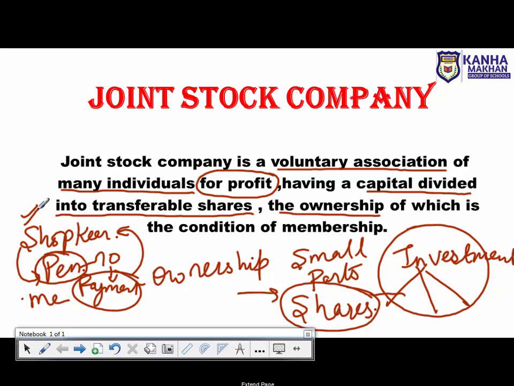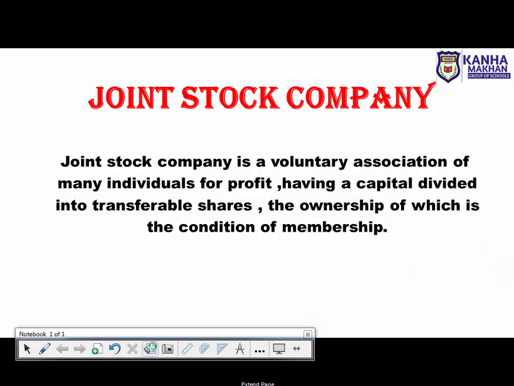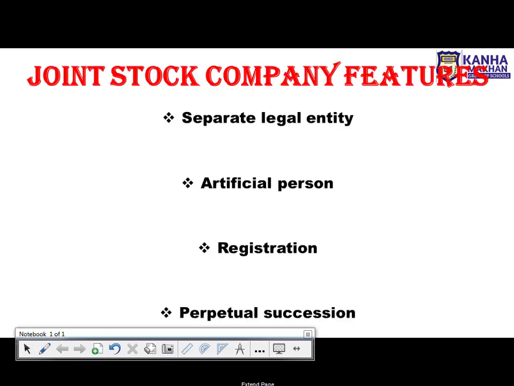ठीक वैसे ही अगर आपको शेयर की ओनरशिप चाहिए तो you have to purchase this share. You have to buy or purchase this share. ठीक है? As soon as you buy or purchase this share, you become the owner of this share. And to become an owner is actually the condition of a member. अगर कंपनी में मेंबर बनना है तो आपको शेयर परचेज करना है. सिंपल सी लाइन ये है. Is it clear? So that was the definition of your joint stock company. Is it clear? Okay, so let's move on with the next concept, that is now we'll discuss the features. What are the features of joint stock company?